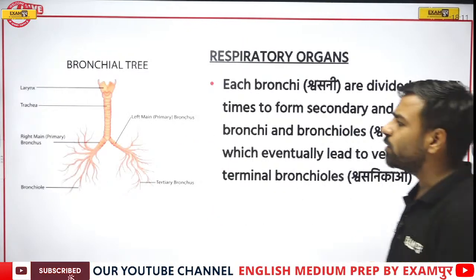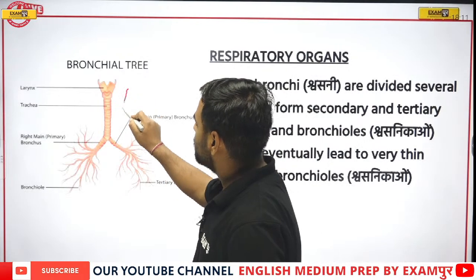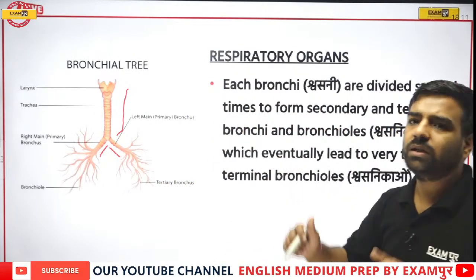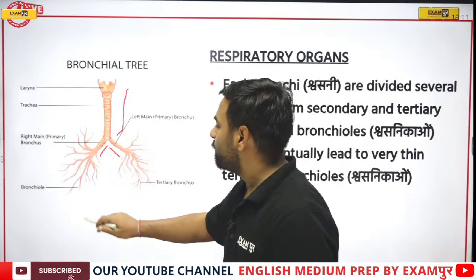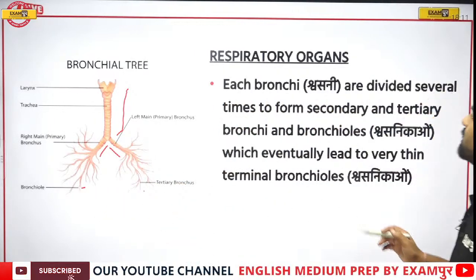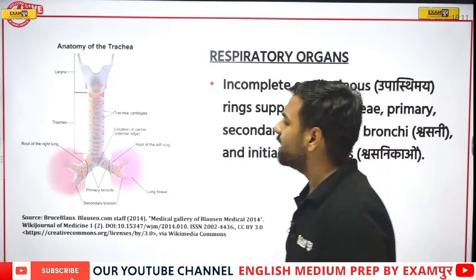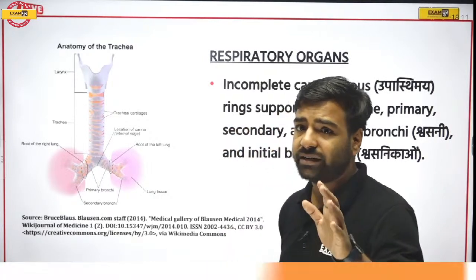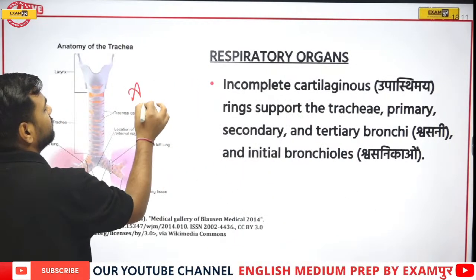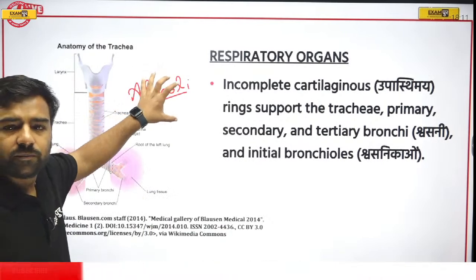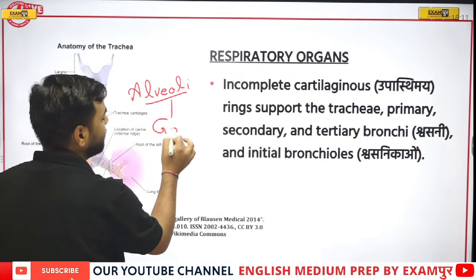Next, we were talking about branches. Just have a look. This is the windpipe, which is divided into two parts. Yes Ram, you were totally correct. It was divided into two parts, and these are the bronchi. Each bronchus is divided several times to form secondary and tertiary bronchi and bronchioles, which eventually lead to very thin terminal bronchioles. Now there's one more thing that is known as the alveoli. Remember this part, Ram? There's a part that is known as the alveoli. Remember, this is the location where gaseous exchange takes place.